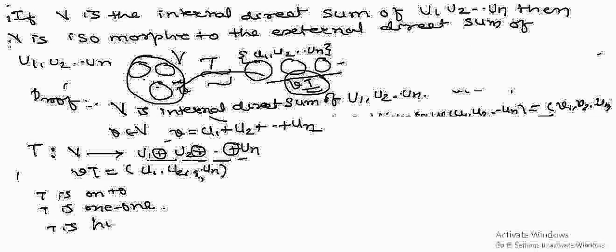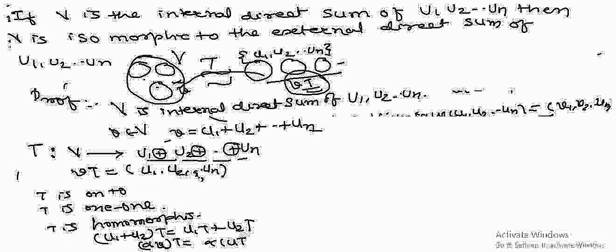Homomorphic means which conditions? T of u1 plus u2 equals T of u1 plus T of u2, and T of alpha u equals alpha times T of u. This is what we want to prove.